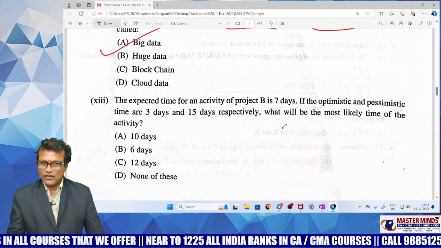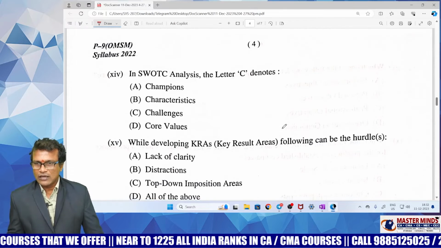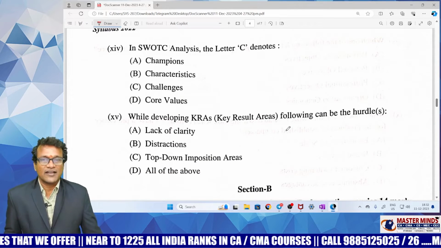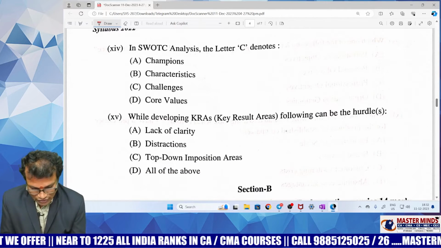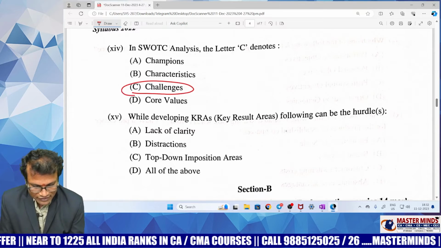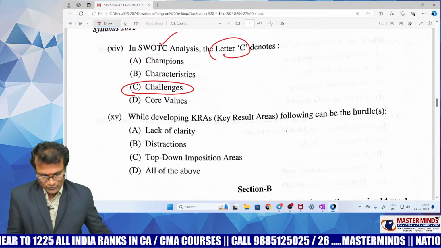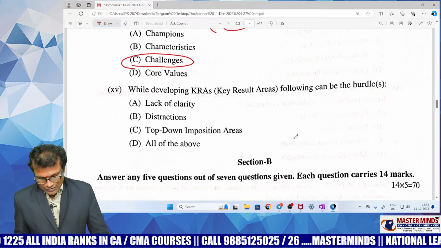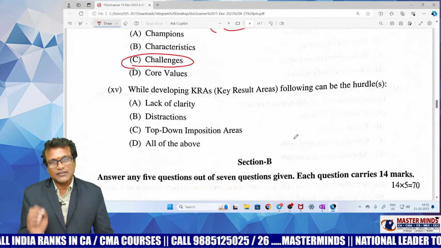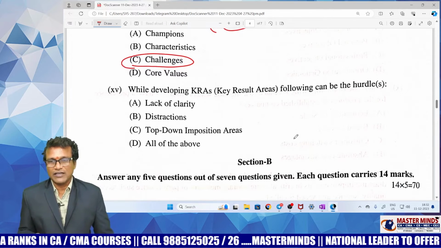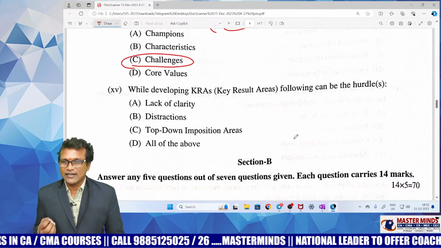Now another is from OM part. Now come to the next one. In SWOT C analysis, the letter C denotes challenges. It is another name for threats. That's an easy question. Now this is a little tricky question. It's present in the material itself, but it is normally students can't guess these questions.